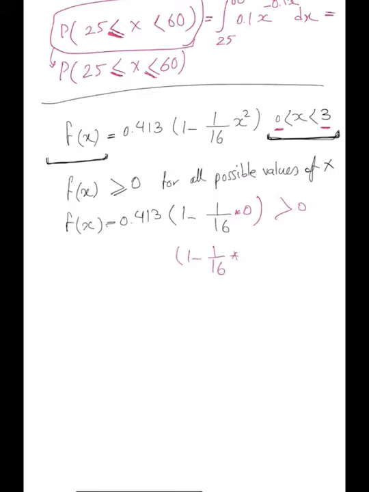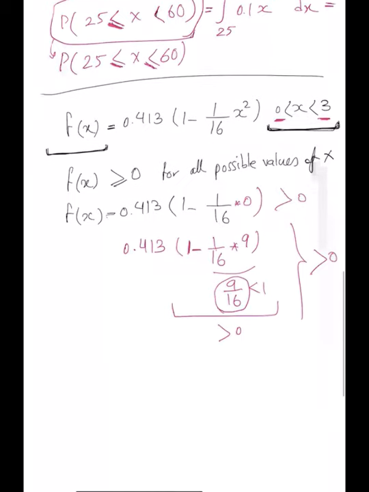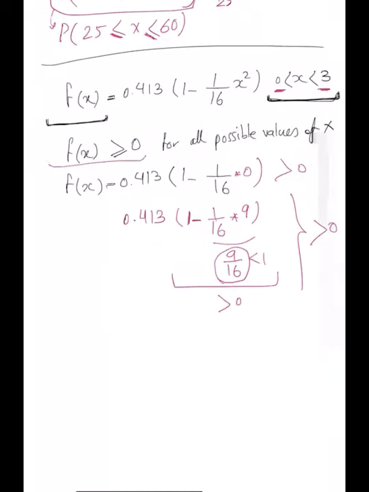Then over here, what would be the number? If x is 3, it will be 9. Is this still positive? 1 over 16 multiplied by 9 is 9 over 16, right? That's less than 1. So 1 minus something less than 1, for sure this is still positive, and the whole thing is still positive. So if it's positive for the minimum and maximum, then it's positive for everything in between. So yes, this condition holds.